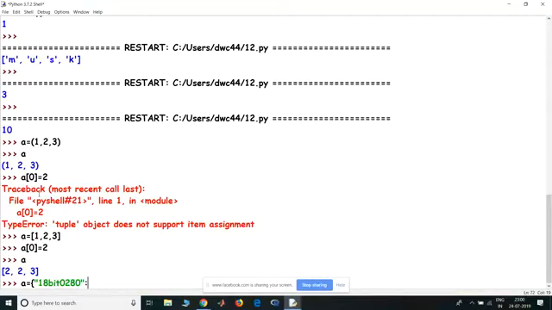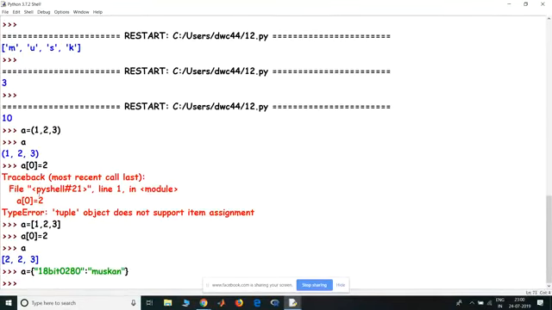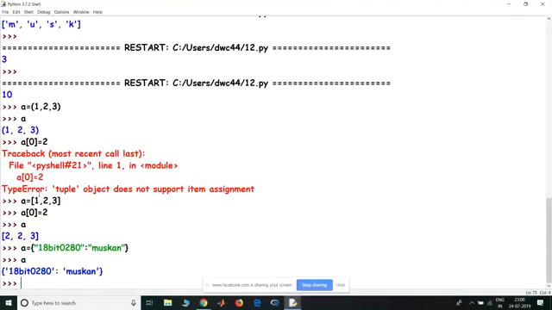a colon, then Muskan. Okay, so now if I print the a, I get this. Okay. So this is what a dictionary does. This is what a dictionary is like.